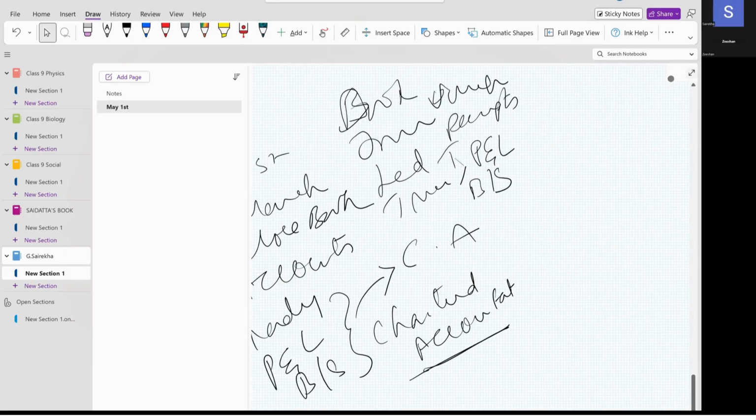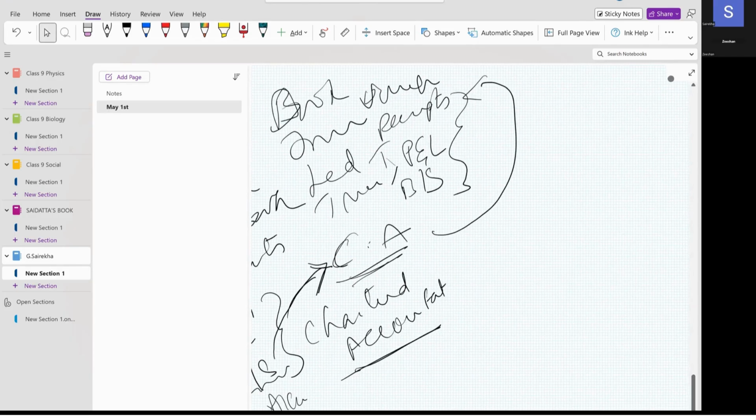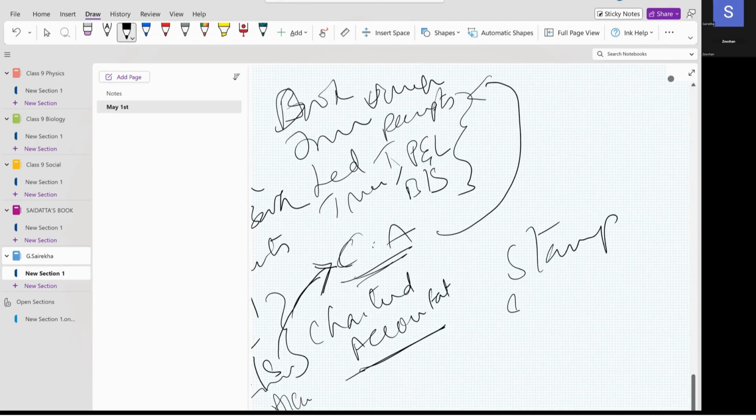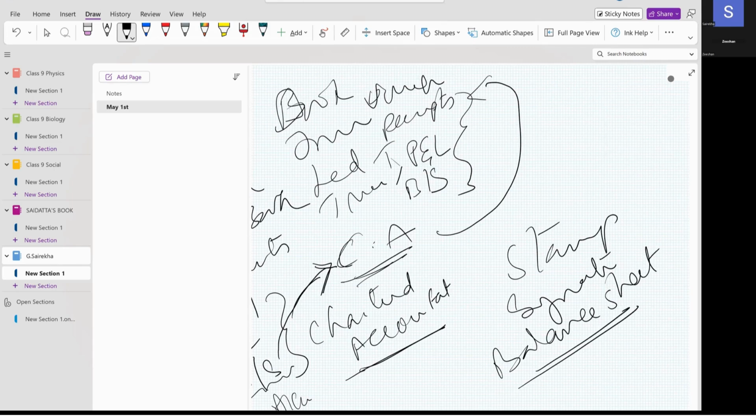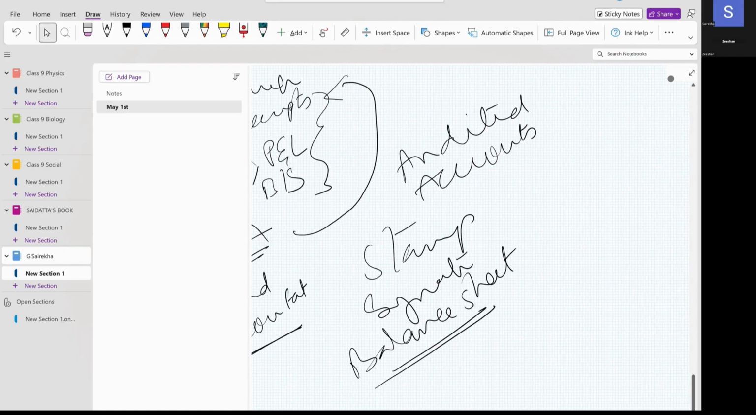Once the accountant closes the balance sheet, he will forward all the statements to the chartered accountant. The chartered accountant will verify everything, whether you have done it correctly or not. If everything is correct, he will put a stamp and his signature on the balance sheet. Tomorrow I'll show even this. Once he does this, these accounts are called audited accounts, and on audited accounts only we pay the tax.